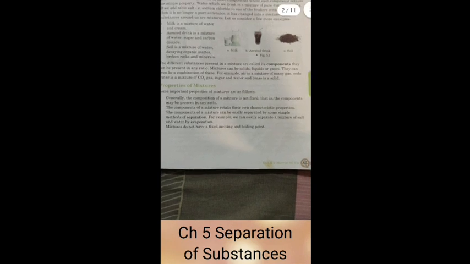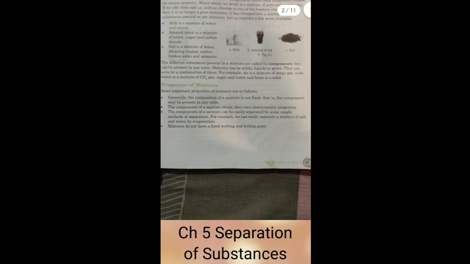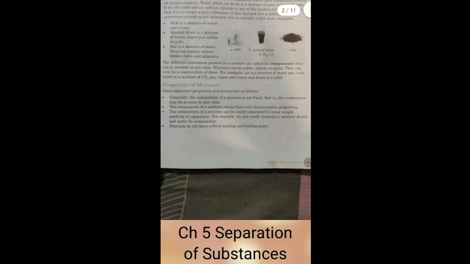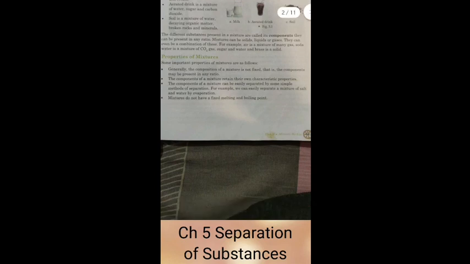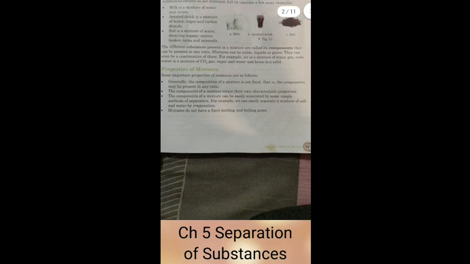Basically, the different ingredients present in a mixture are called components. For example, if you add a spoon of sugar or salt in a glass of water, then we can say it is a mixture containing salt and water, and both of these are called components, right? So the properties of a mixture are something like, it is not fixed. For example, a salad.